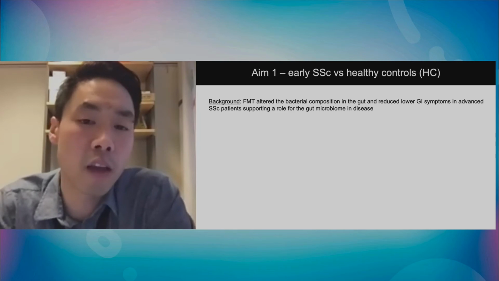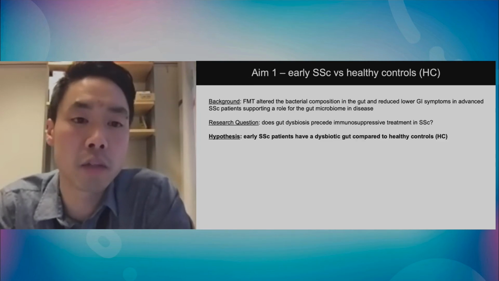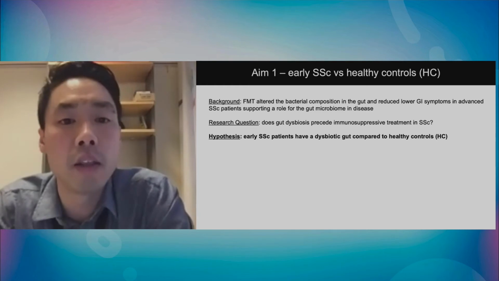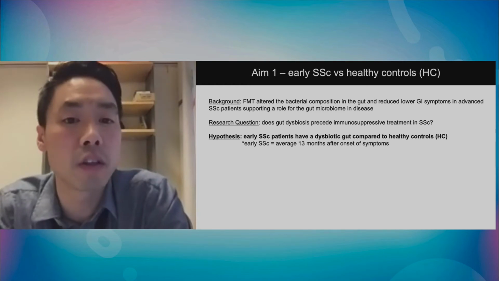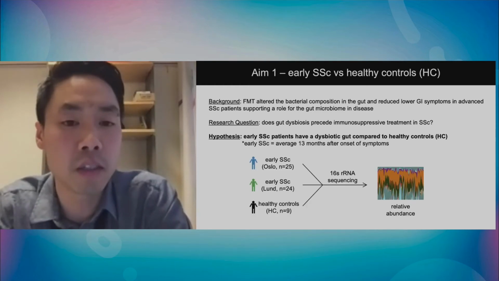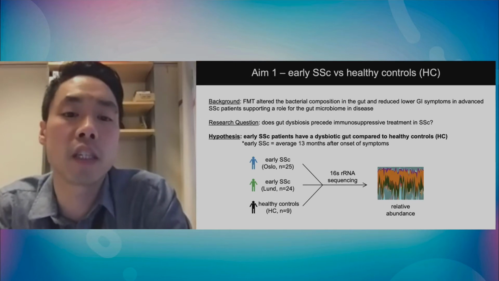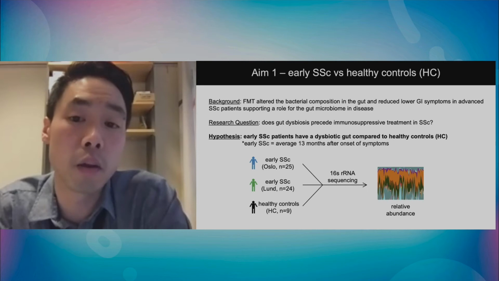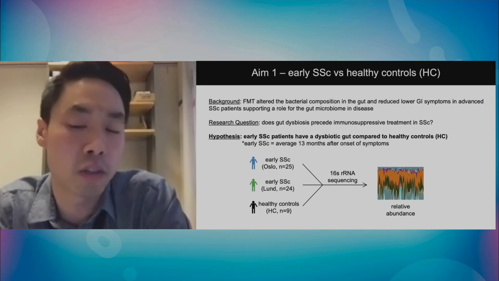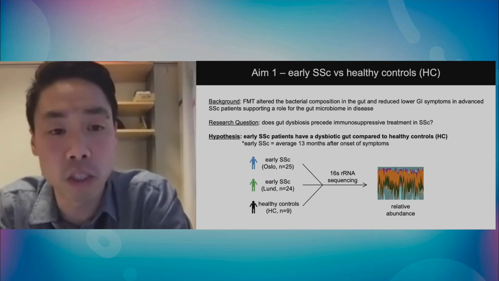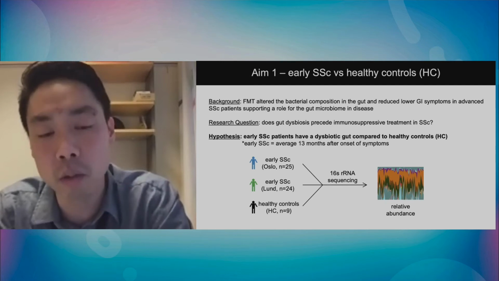This really formed the background. We saw that FMT reduced lower GI symptoms in advanced patients, and this supported our hypothesis that there's a role for the gut microbiome in disease. But the question that arose from this is, is gut dysbiosis seen prior to immunosuppressive treatment in these patients? Again, I mentioned these are advanced patients that received this FMT.